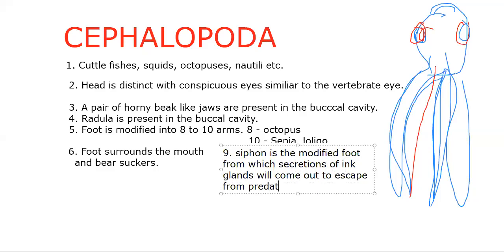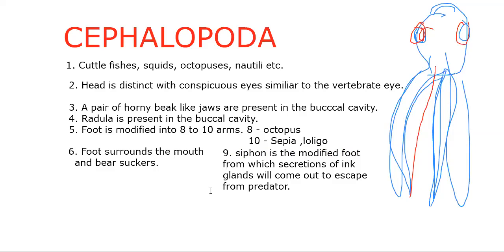Okay, so remember it like a story. You'll be able to write. The word to be remembered is siphon, which is also useful in swift darting movements. In the case of some, the ink gland ejects a cloud of ink through the siphon to escape from the predator. We call it a defense adaptation.